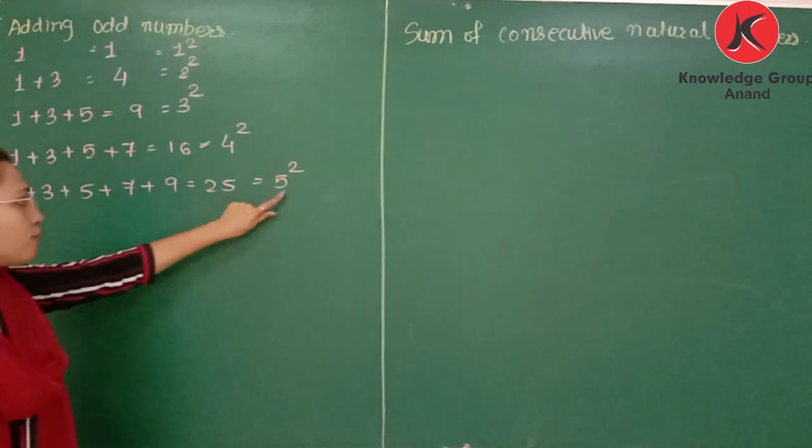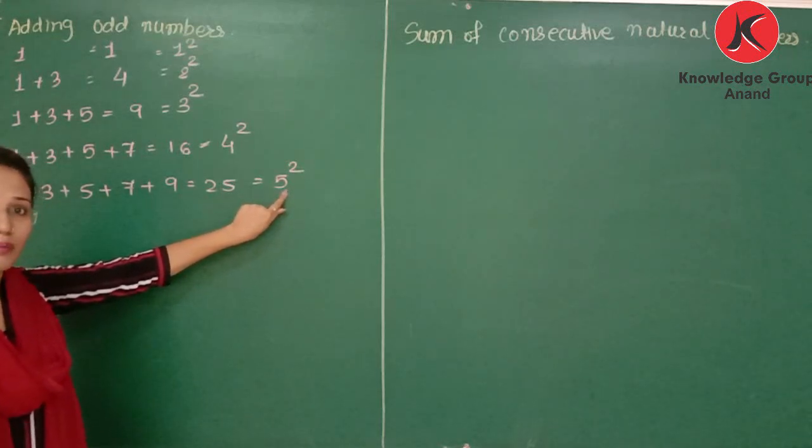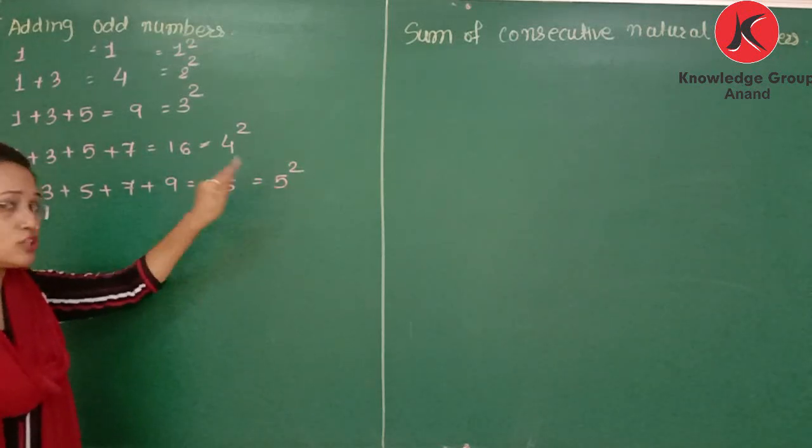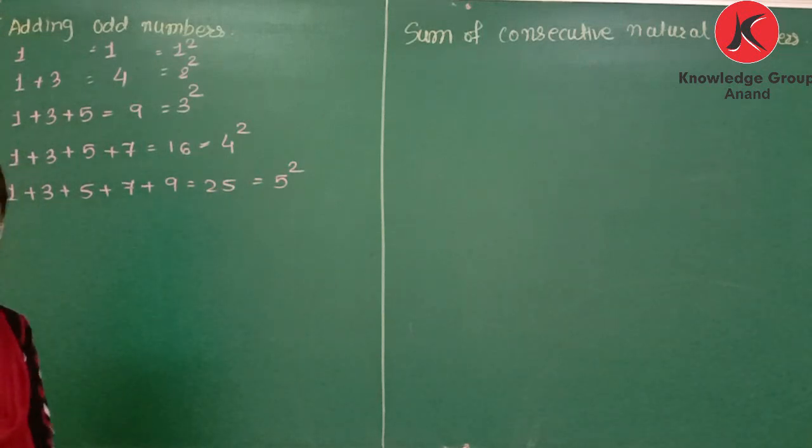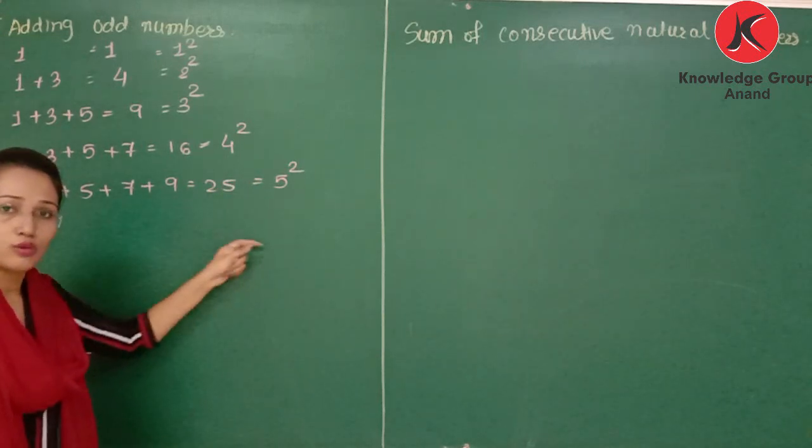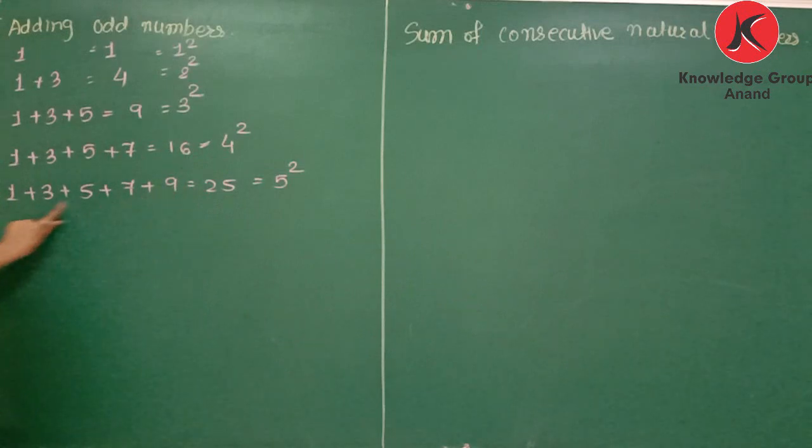So if you want to find 5 square, what is it? The sum of the first 5 odd numbers.